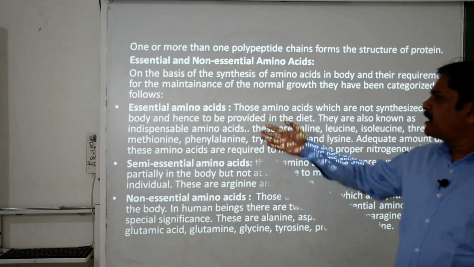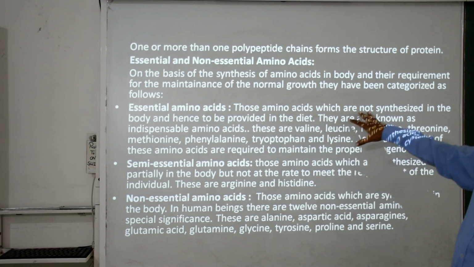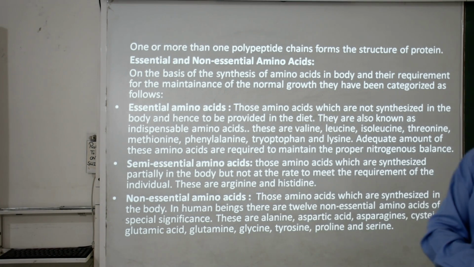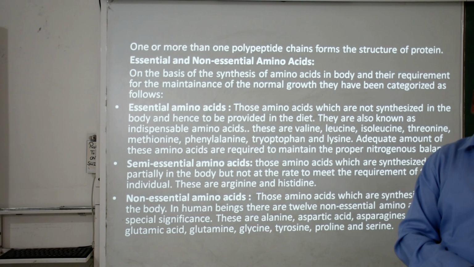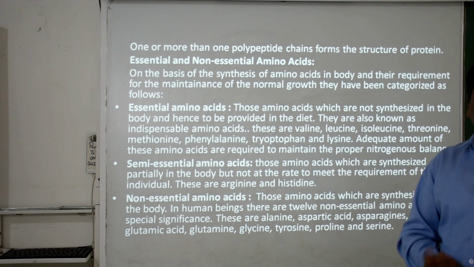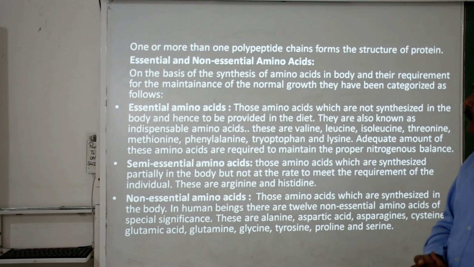Okay. So, what are the essential amino acids? The amino acids which are not synthesized in the body and hence have to be provided in the diet only. They cannot be synthesized in the body; they can only be taken as part of our food or meal.